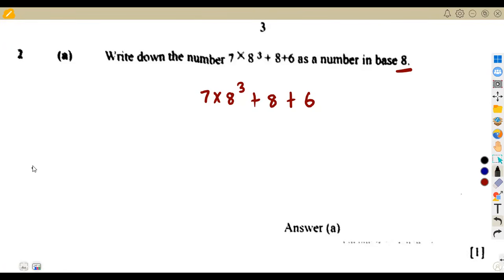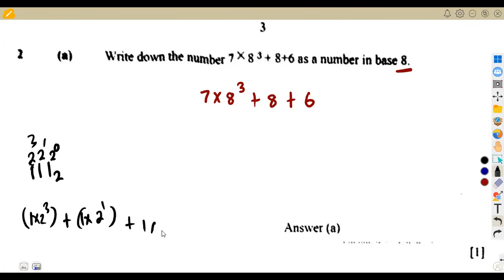If I'm given maybe a number 112 to a base of 10, I have to write 2 to the power of 0, to the power of 1, to the power of 3. That will be, if I change this to base of 10, 1 times 2 to the power of 3 plus 1 times 2 to the power of 1 plus 1 times 2 to the power of 0. So as you can see, it's a conversion happening from the base of 2 to the base of 10. It's the same thing that we can see here.